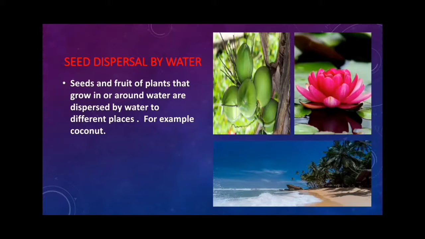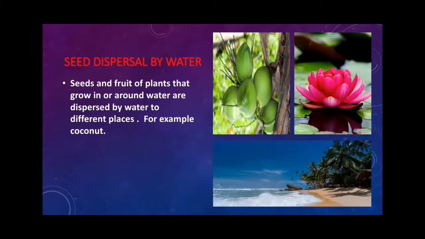Seed dispersal by water. Seeds and fruits of plants that grow in or around water are dispersed by water to different places. Some plants produce light seeds that can float on water. The seeds of lotus and water lily plants are light and spongy. They float on water and are carried by the flowing water.